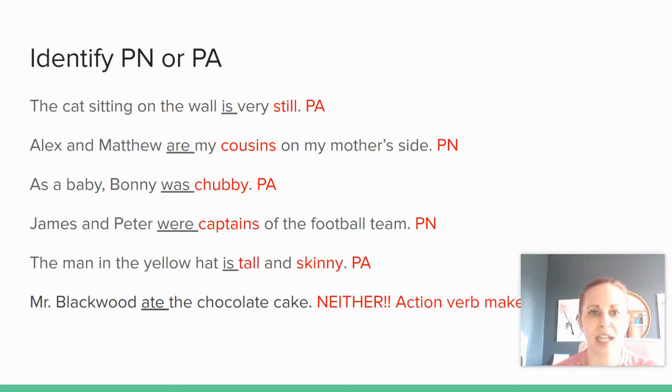Mr. Blackwood ate the chocolate cake. I threw this one in here to see if you were paying attention, because Mr. Blackwood, subject, ate the chocolate cake. It is an action. It is not a linking verb. Ate. Eating is something that you do. Mr. Blackwood ate what? He ate cake. It's a direct object, not a predicate noun. I hope you caught that.